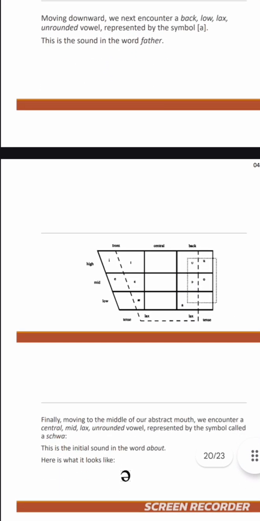Moving downward, we next encounter a back, low, lax, unrounded vowel represented by the symbol a. This is the sound in the word father.